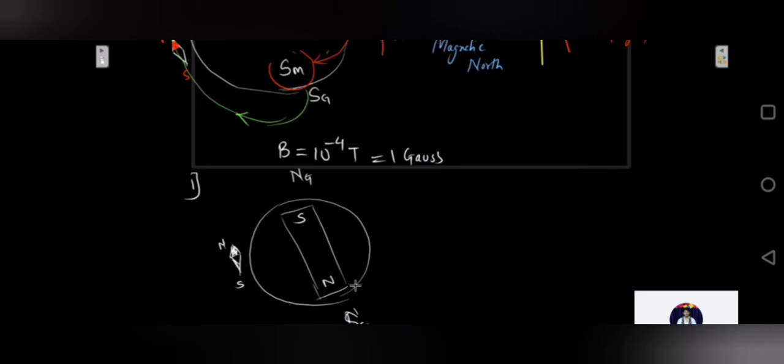Okay, the second evidence was that an iron bar which was buried in the earth becomes a weak magnet after some time. So if you take an iron bar and bury it inside the earth, and then remove it, you will see that it would have attained certain magnetic properties.